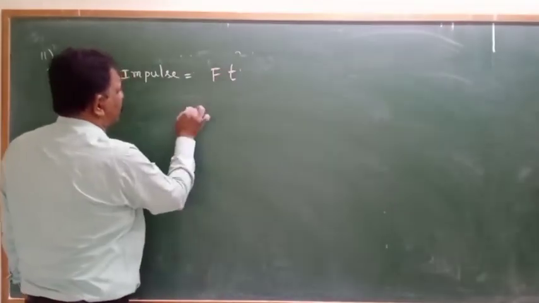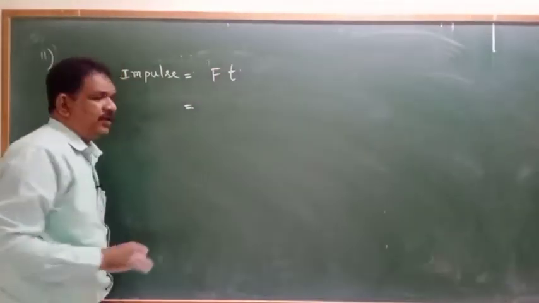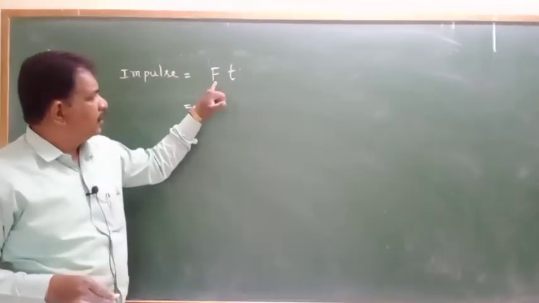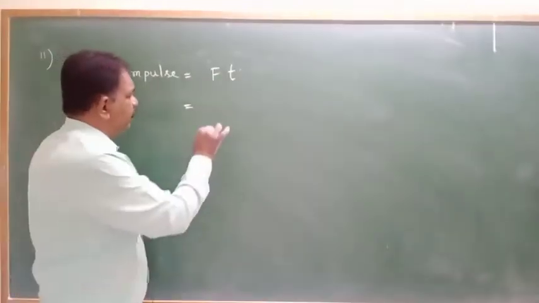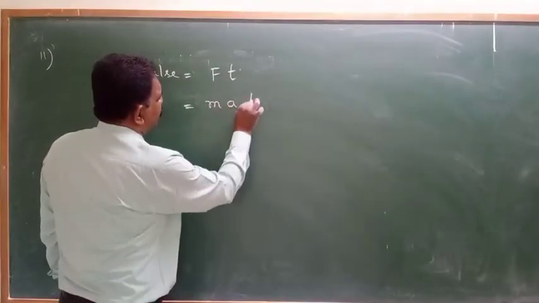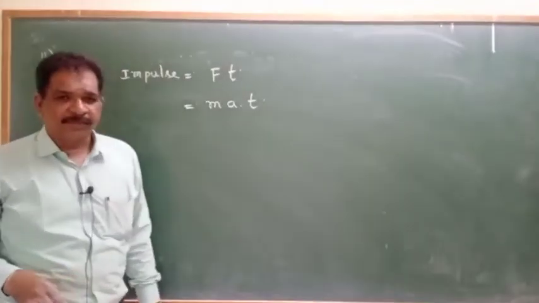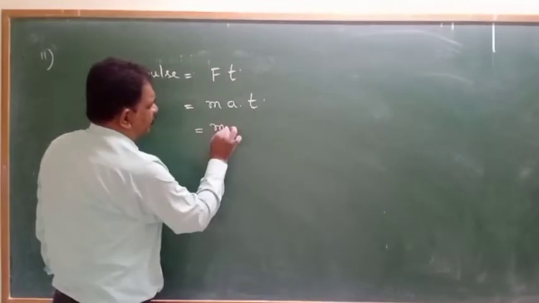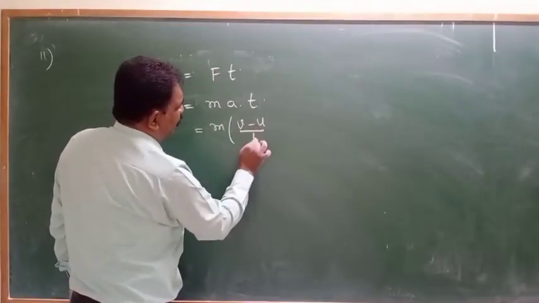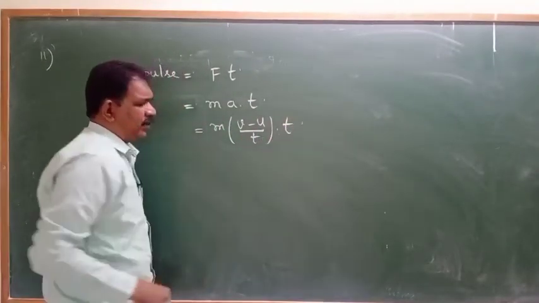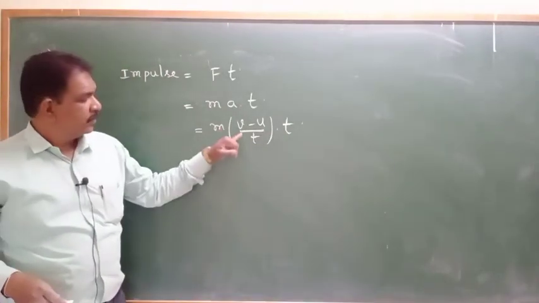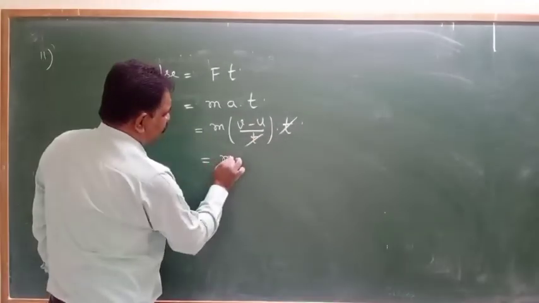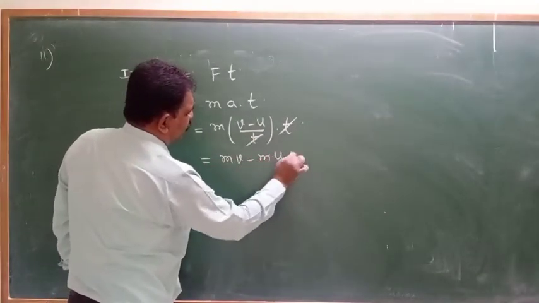So formula for impulse will be F into T. Okay, force means F is equal to ma, into T. Again, a means what? V minus u by t, into t. T will cancel. This is mv minus mu.